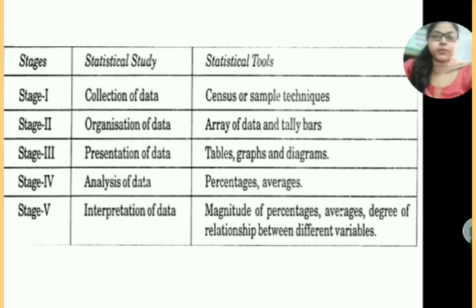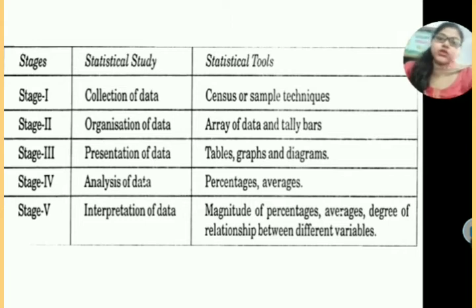Census means that from each and every student you are collecting the data. Sampling means you are not taking data from the complete class, instead you are taking the data from 2 to 3 students from the class. आप कुछ बच्चों को निकाल के उनसे data collect कर रहे हो, so that will be termed as your collection of data by sampling technique.